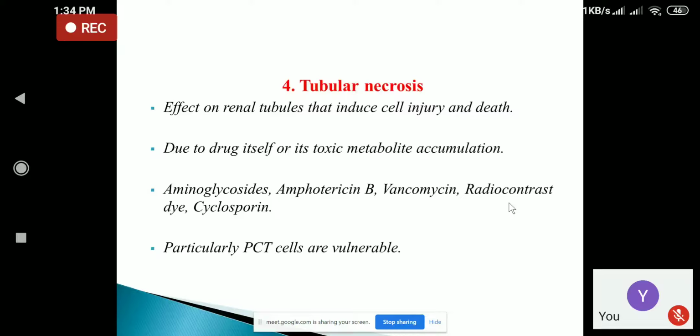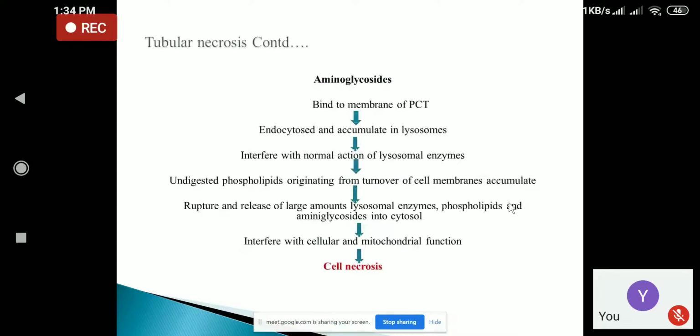These are the drugs that may cause tubular necrosis, and mainly the proximal convoluted tubules are more commonly affected in the case of tubular necrosis. So, how does aminoglycoside cause tubular necrosis? What happens here is when we take the aminoglycoside, it will bind to the membrane of the proximal convoluted